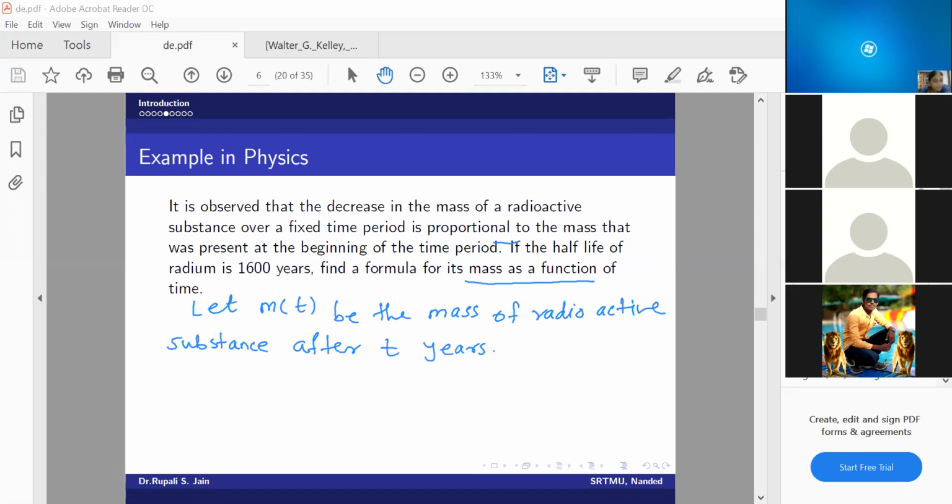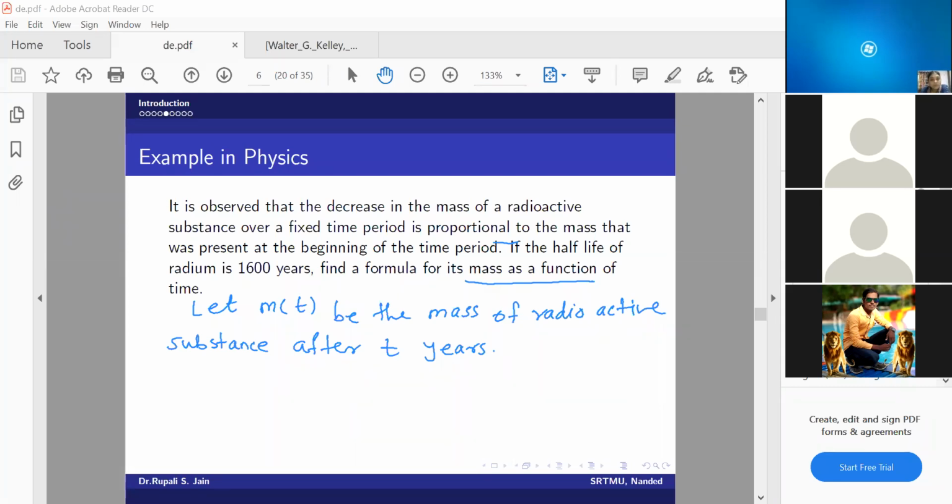So we will start with a function m of t. You can start with y of t also, but since we are taking mass, I am just changing it to m of t. There is no problem. So I have started with let m of t be the mass of a radioactive substance after t years.